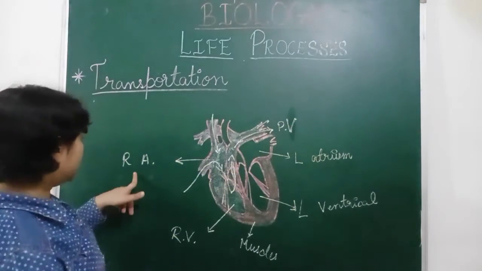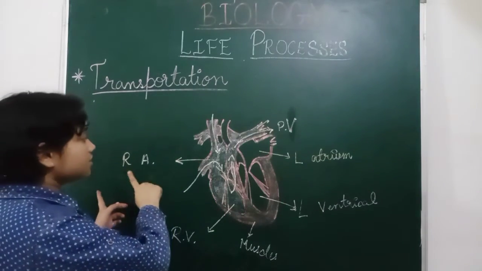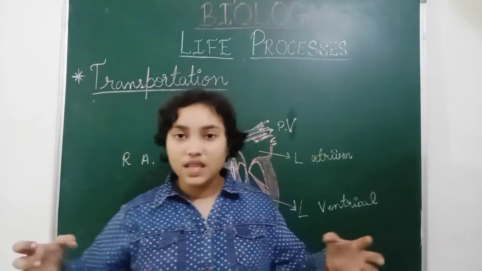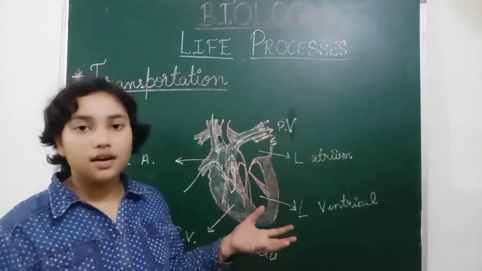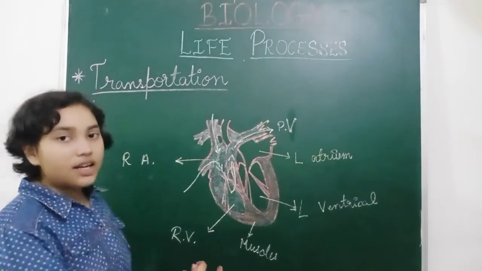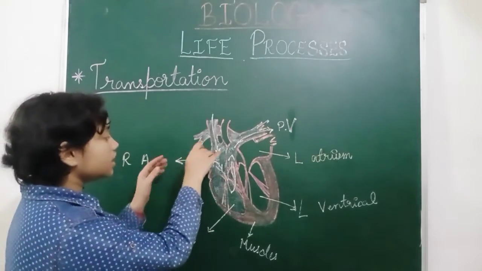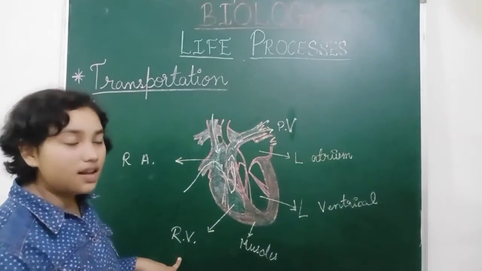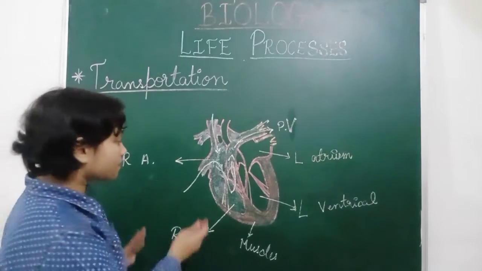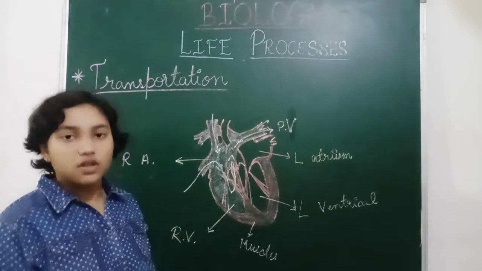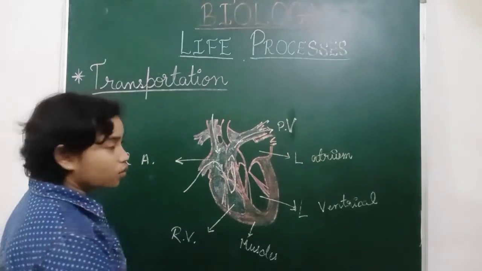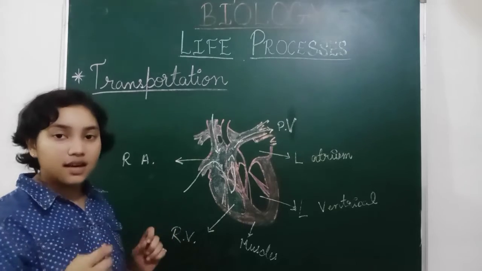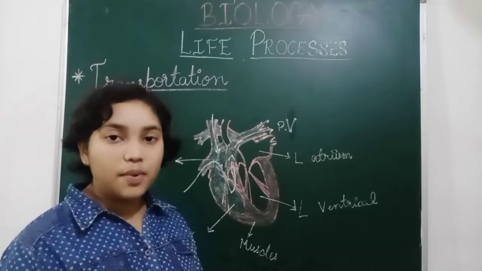Now the right atrium is filled with the blood. Then it will pump. It will become very large in size, and it is containing the blood. So the blood will go down, and when it goes down to the right ventricle, then the right ventricle will push very strongly because it is the lower part, and I have already told you that from lower part to upper part we need to apply much pressure.